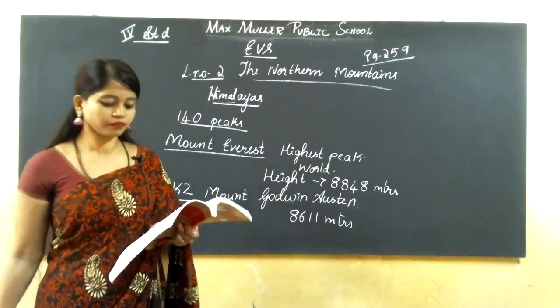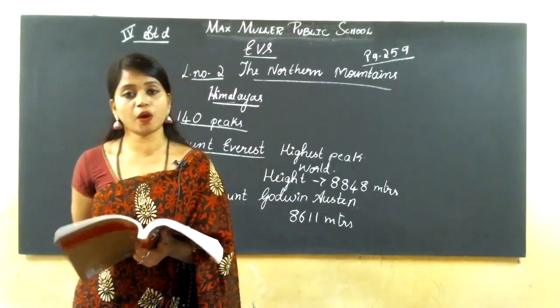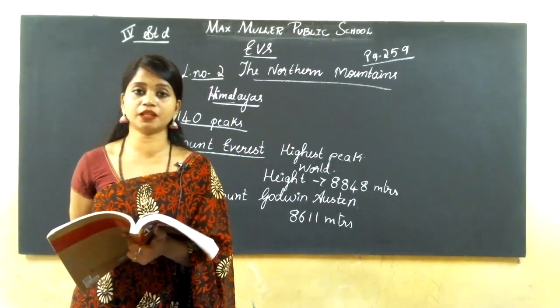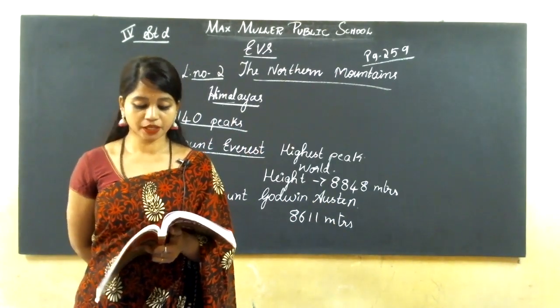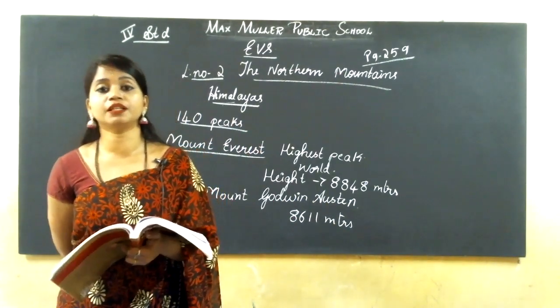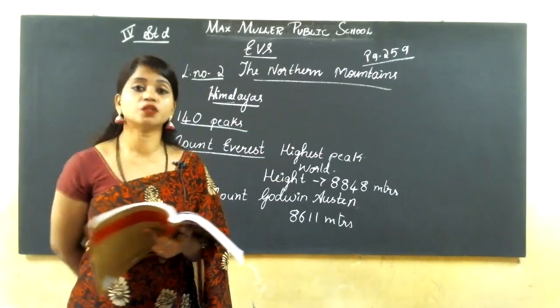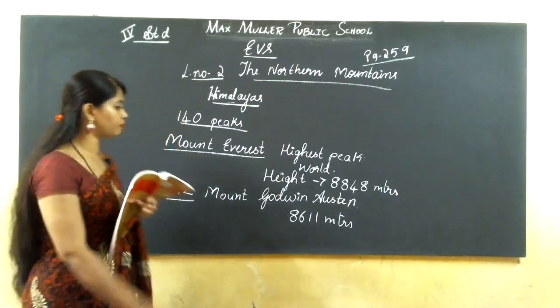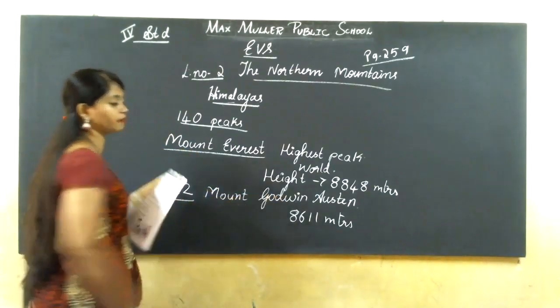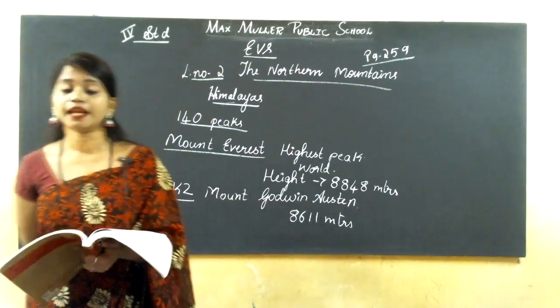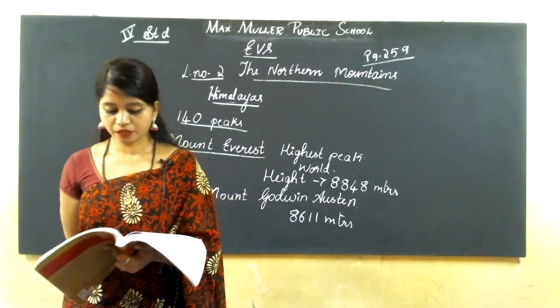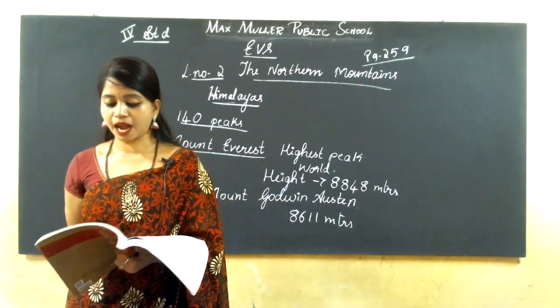Okay. It lies in the Karakoram mountain range, which is in Kashmir. So this K2, Mount Godwin Austin, lies in Kashmir.